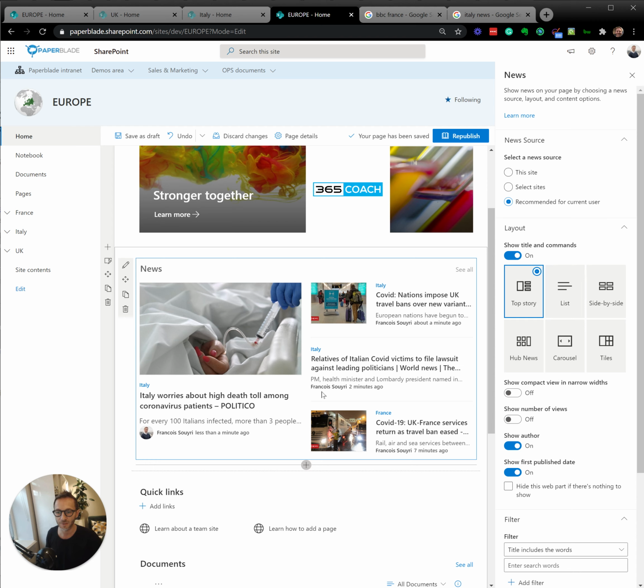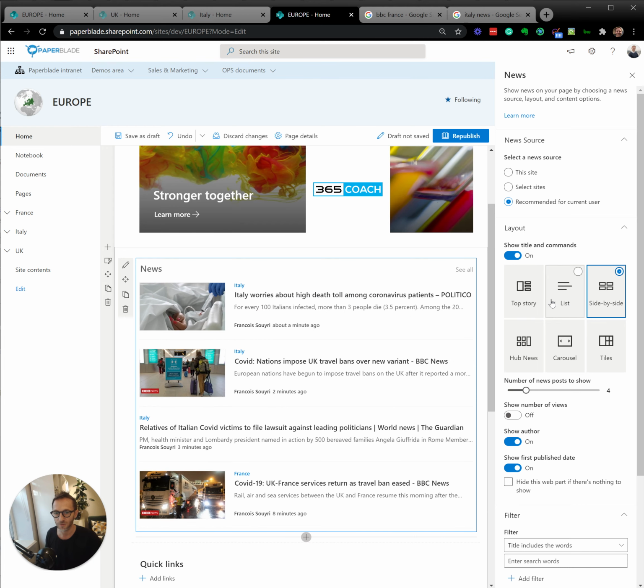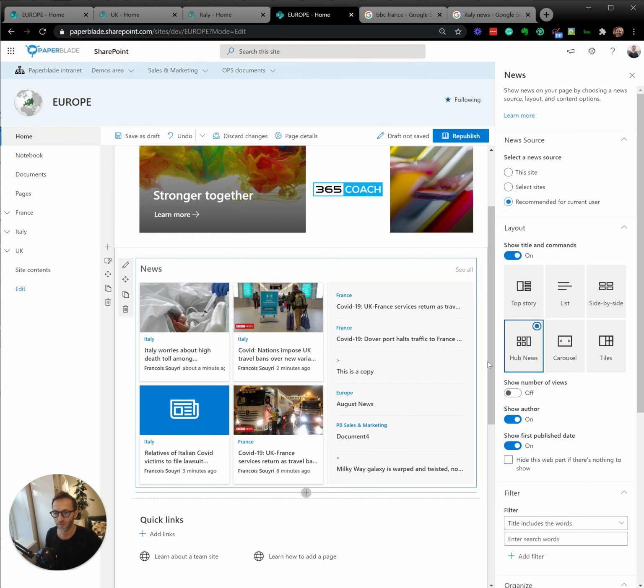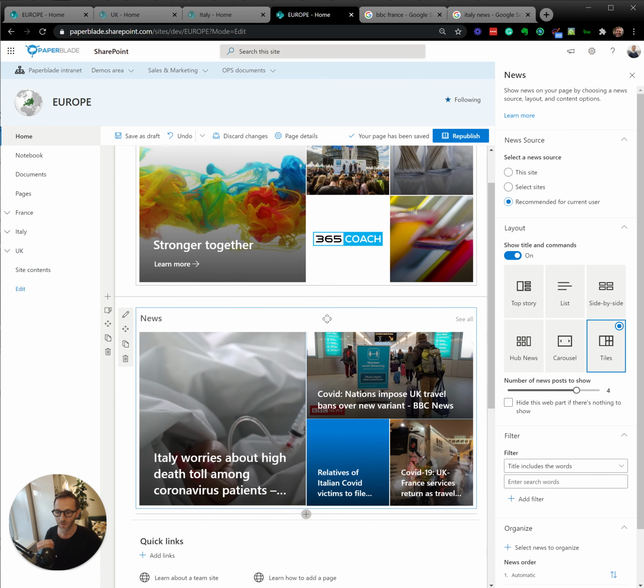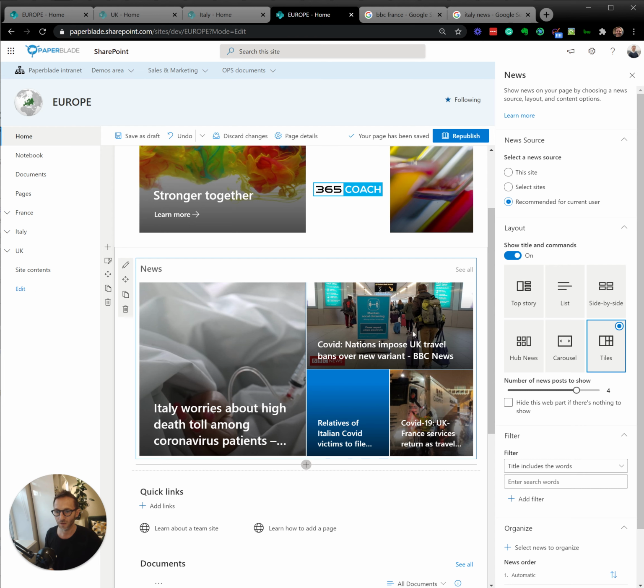As I said, it was resizing all the news all the time. So what I can do is to change the style. If I have lots of news, I would keep it like this, have news, or even carousel or tiles. Tiles is nice because it looks like the hero, which is this one. It's very similar to this, and you can basically build your news page very quickly.